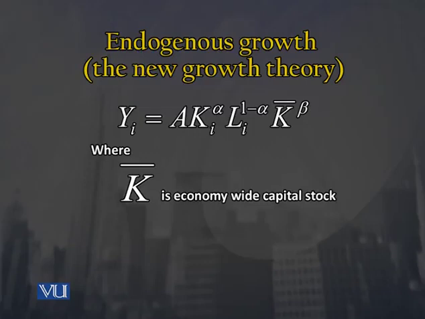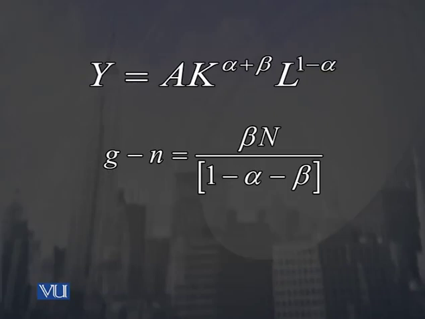So these i subscripts indicate that this production function is for a certain firm or an industry. But when we consolidate, we assume that there is symmetrical knowledge and everyone uses symmetrical factor inputs. If all the firms in any economy use the same level of labor and the same level of capital, then all these firms and industries can be clubbed together and we can develop an aggregate production function, which can be written as Y equals A multiplied by K raised to the power alpha plus beta.